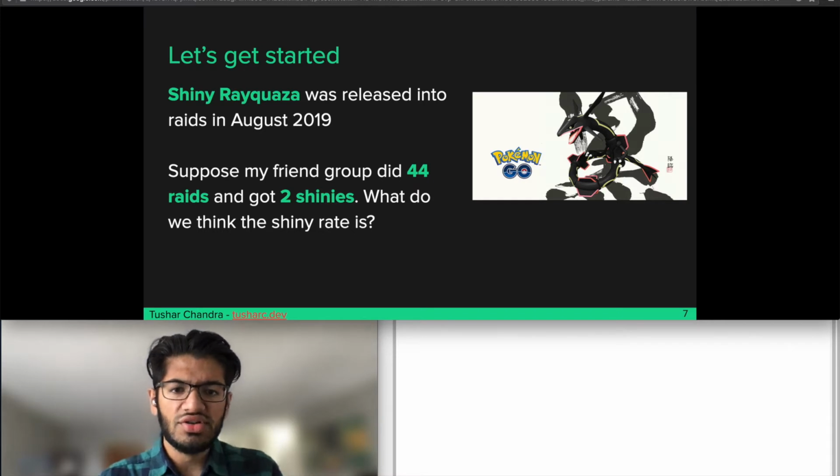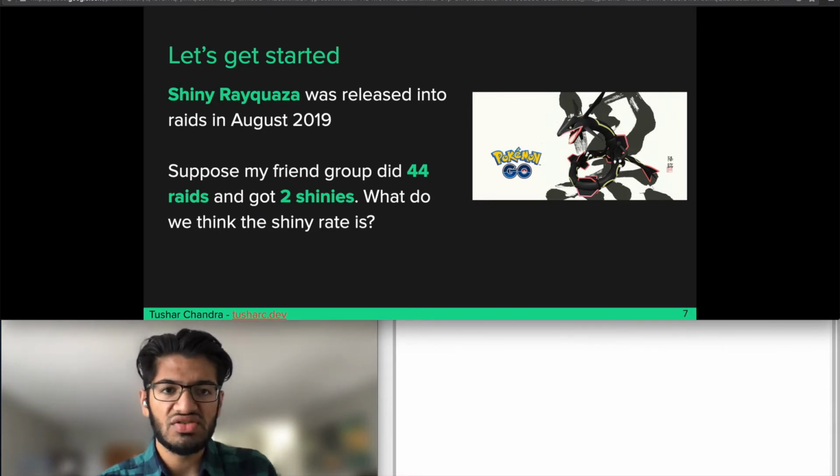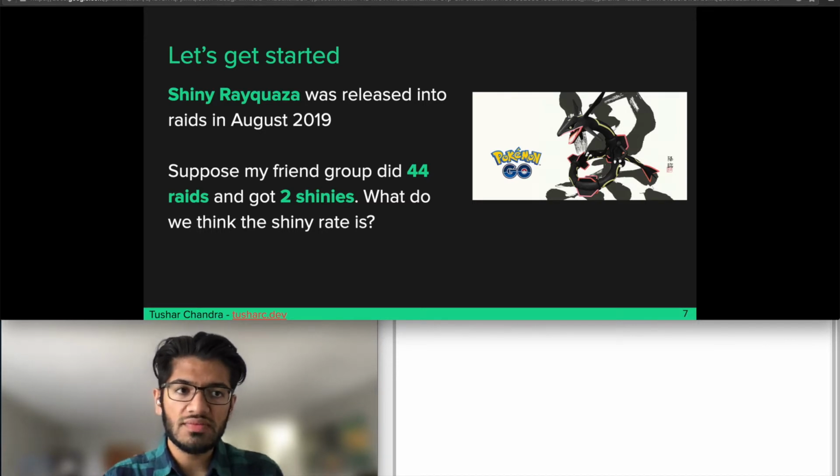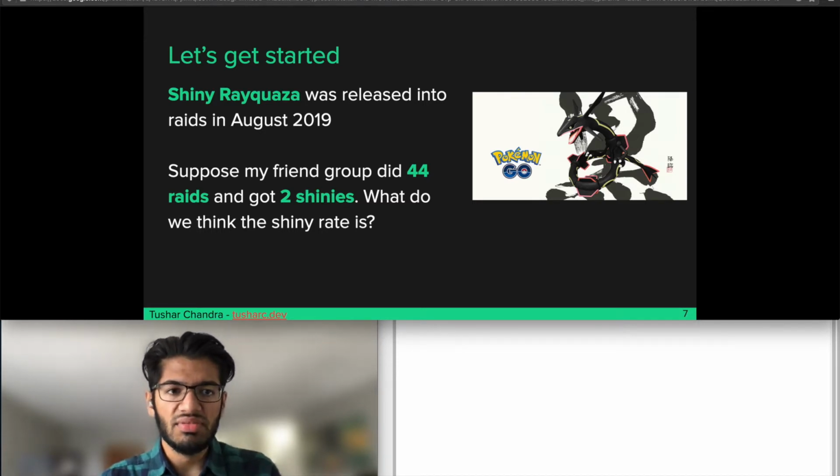Naively, you could say 1 in 22, 2 over 44, just under 5%. That would be a pretty reasonable approximation. It's probably pretty close to the truth. More battles and more data would always help us to get to a better answer, but there's nothing wrong with estimating it as 1 in 22. But we can develop a little more powerful estimates using Bayesian inference.